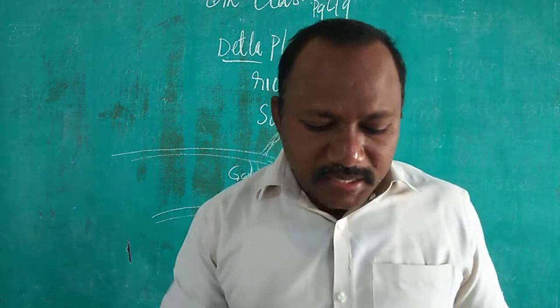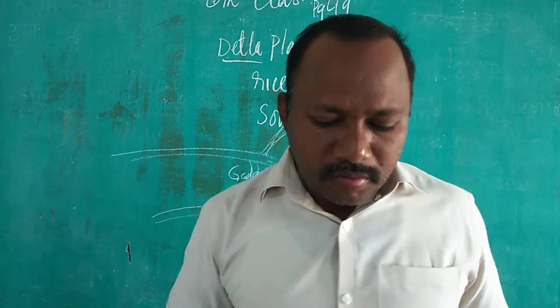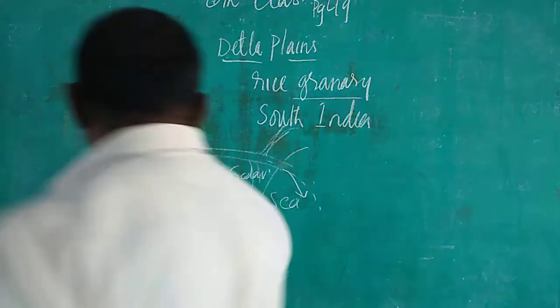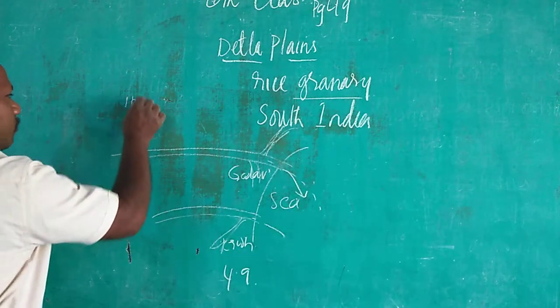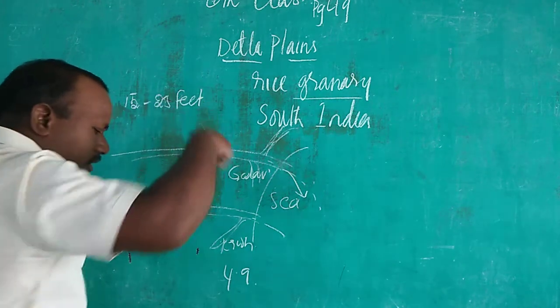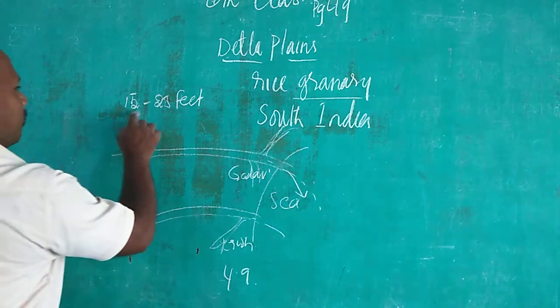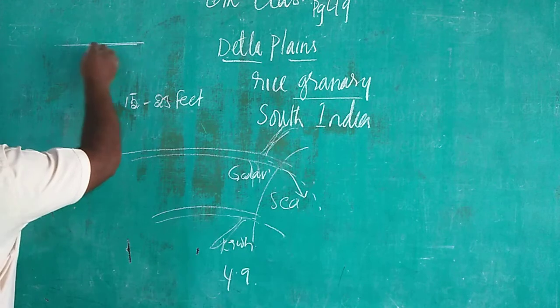In these plains, the underground water sources are very rich and can be found at a depth of 15 to 20 feet, children. Here in the delta plains, water is seen at only 15 to 25 feet. If you just dig the ground or drill a bore well, for example, here is the plain.